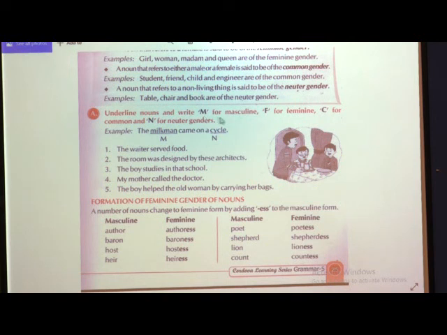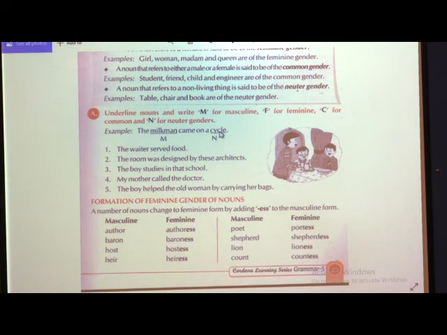You are going to use the capital alphabets to write the categories of these 4 genders. Now, the example they have given: the milkman came on a cycle. Milkman is a male gender, that is why we have underlined it. They have told here to underline the nouns and write M for masculine, F for feminine, C for common and N for neuter. So milkman is a male gender, masculine we can say. So you can write here M.